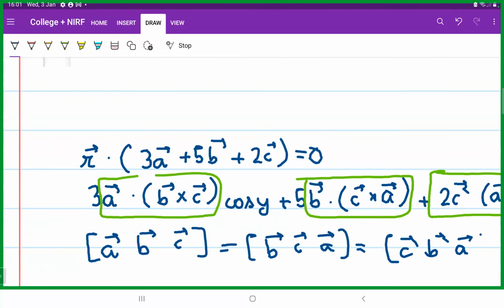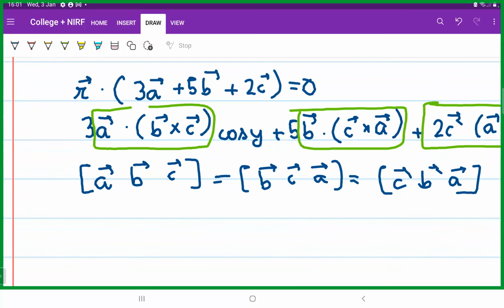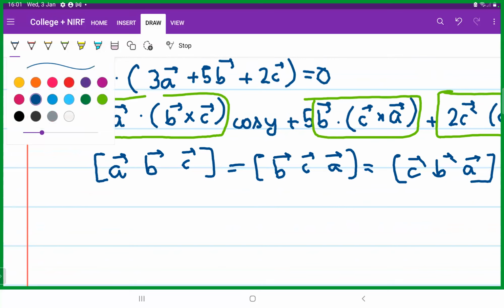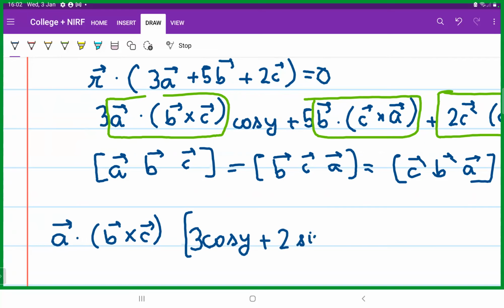This is a property of box product, or rather scalar triple product. So this value right here, 3 cos Y plus 2 sin X plus 5 will be equal to 0, right?